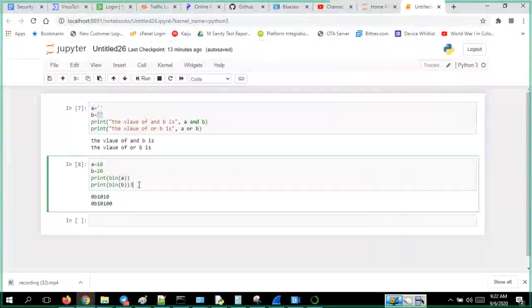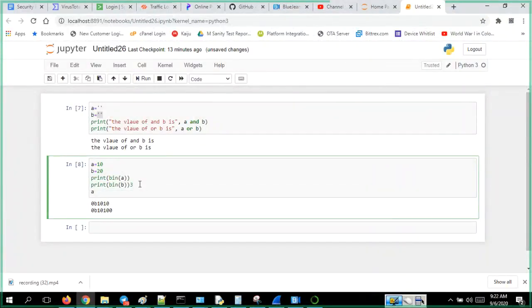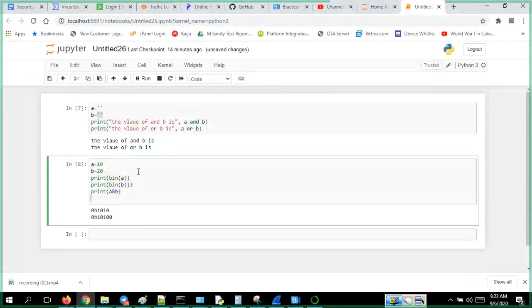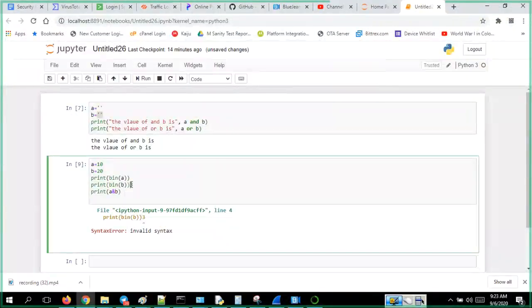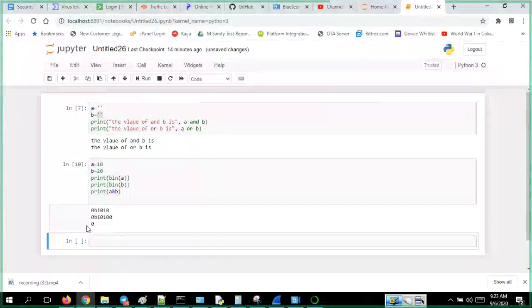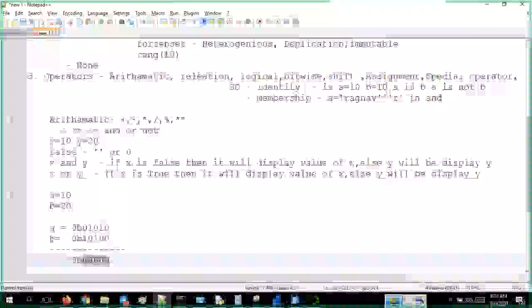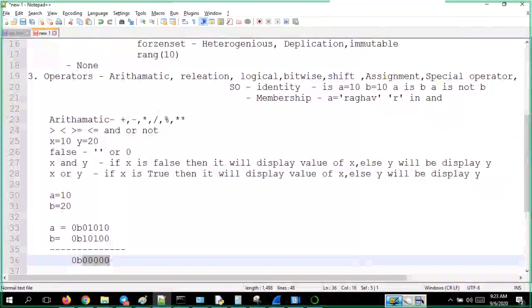Guys, I'm back. Okay, let's do that. So int of a and b, sorry, bin of a and b. Let me run that. Sorry, I have to remove this. Let me run. Okay, it's a 0. So whatever we got, the answer is correct. And means both should be true, then only you will get this.